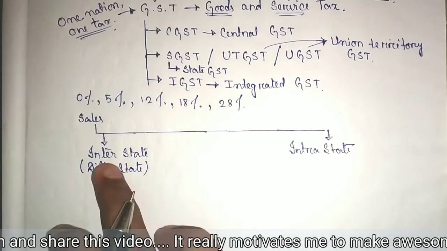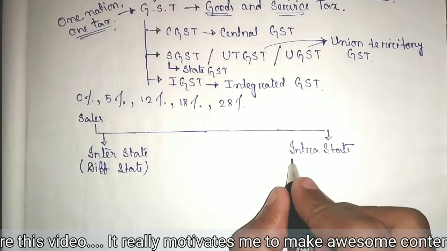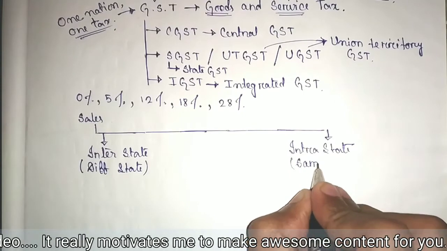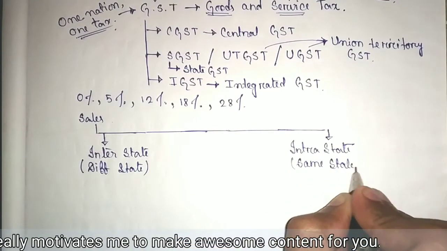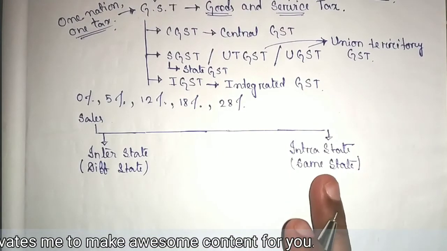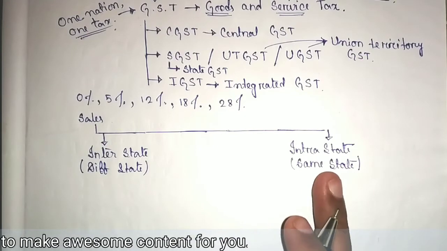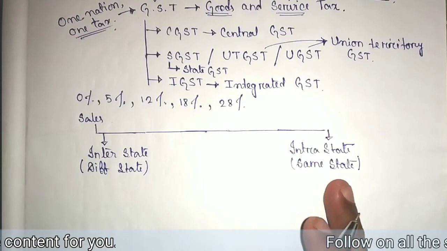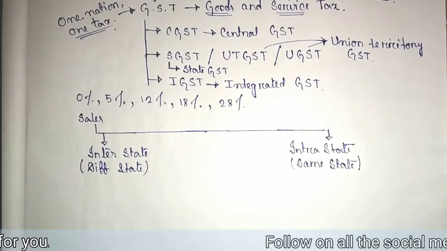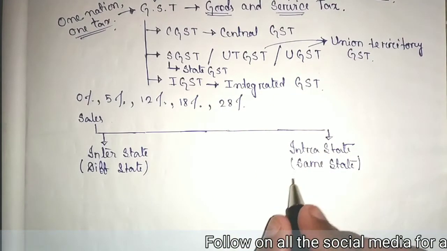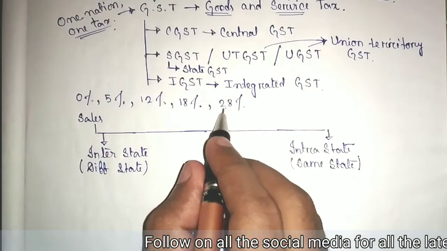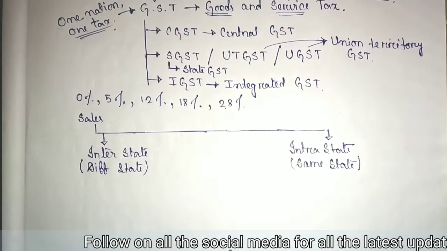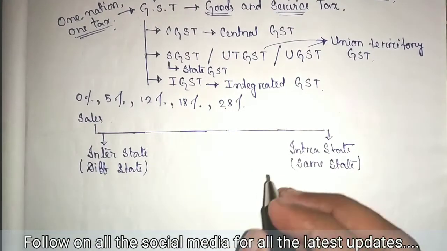Now what is the meaning of intrastate? That means the same state. That means a product is bought or sold in the same state. That is intrastate. Now what happens in these two cases? In the intrastate case, if the GST is suppose 28% or 18%, whatever it may be, it is divided into two parts.